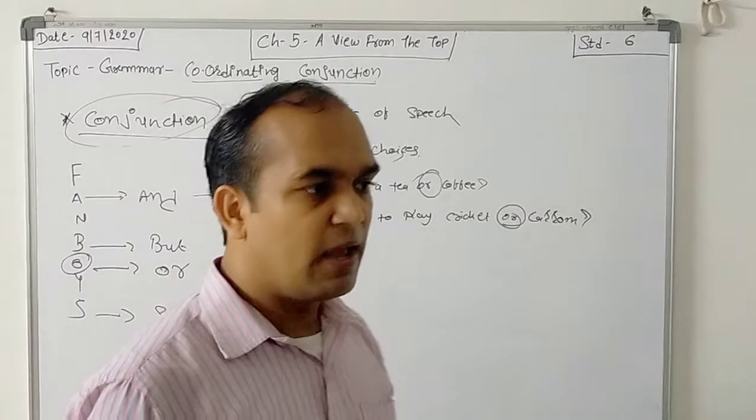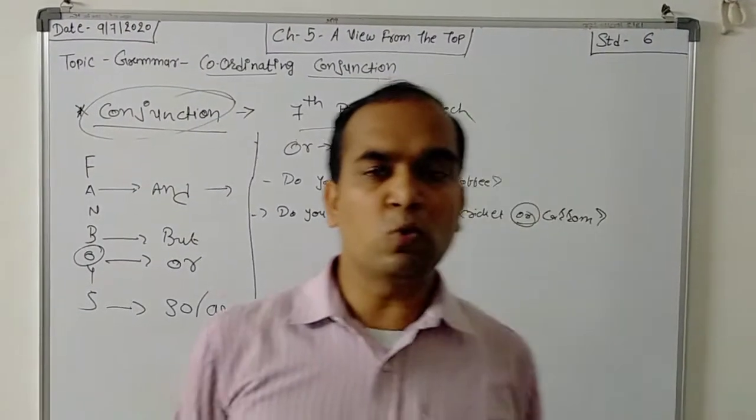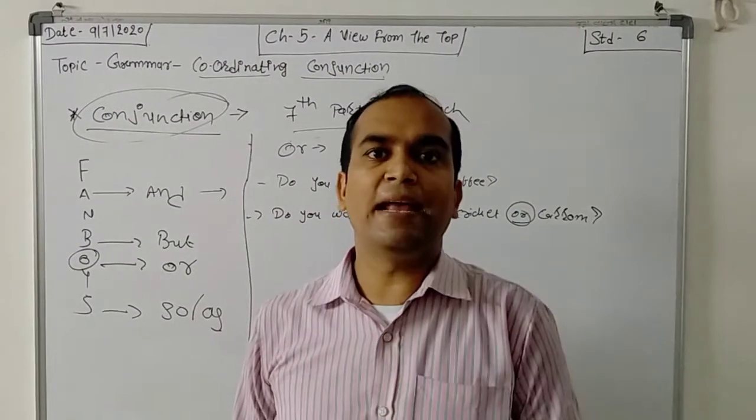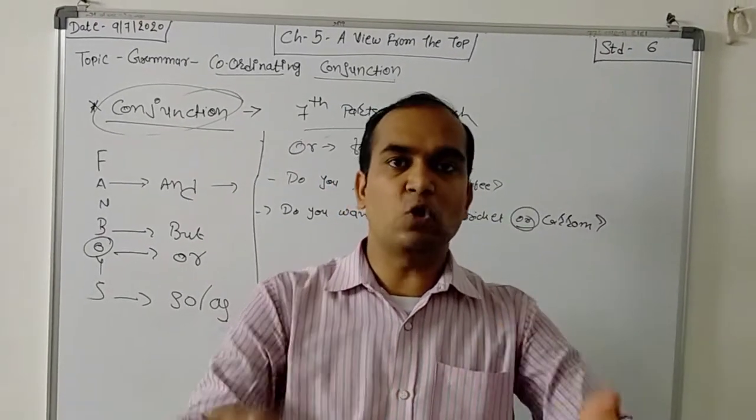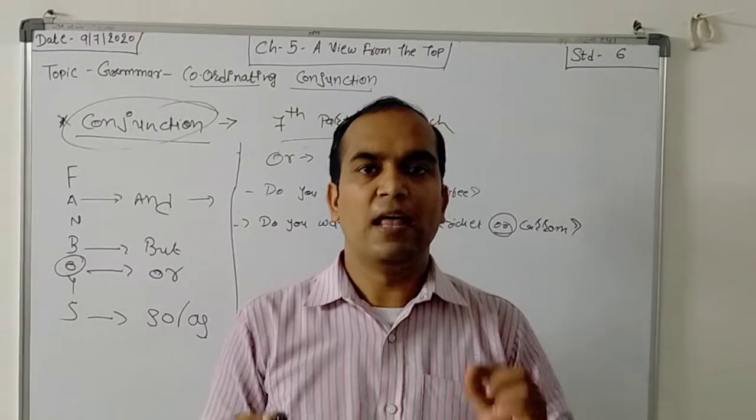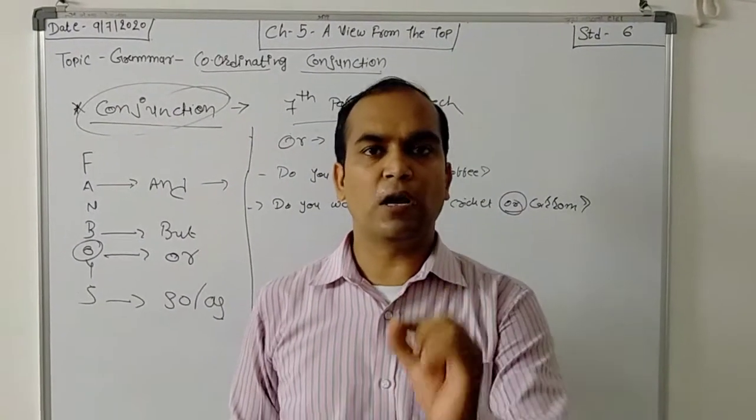We also use it in: I will go to school by bus or by car. See this thing. It means there is a choice between these two options. That time we use the conjunction or.